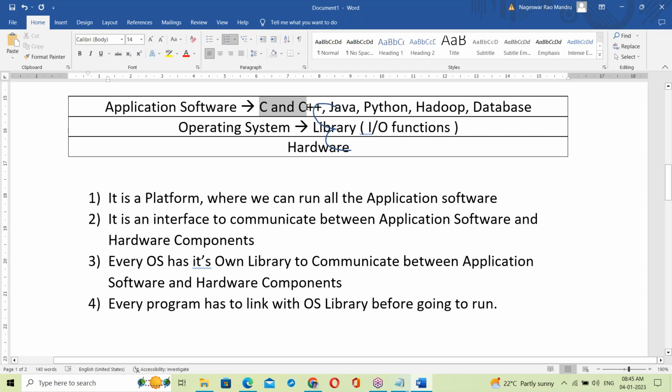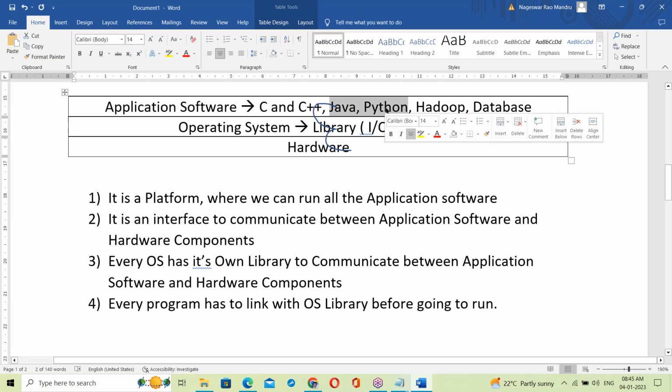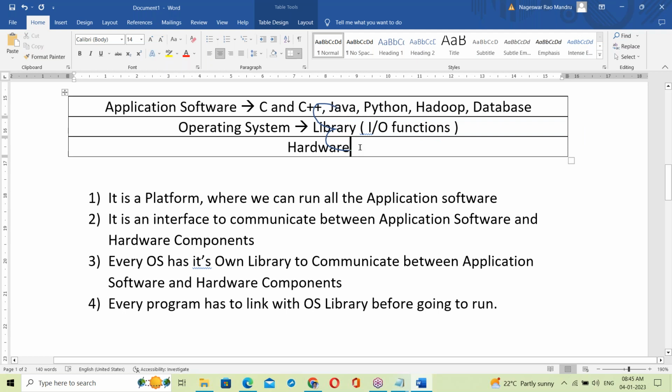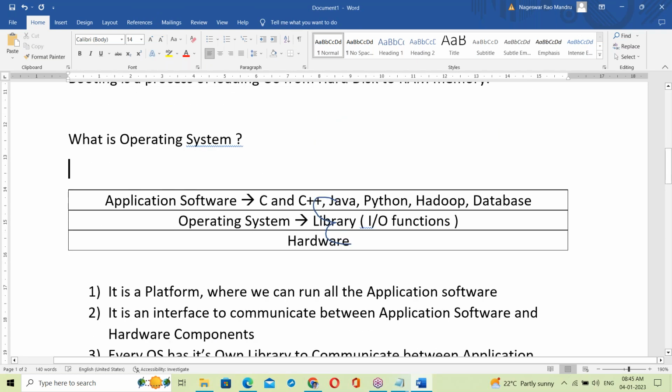C and C++ use static linking. Java and Python use dynamic linking. Static and dynamic linking, we'll discuss next. In Java features, I'll explain about static linking and dynamic linking. So this is just about the OS introduction.